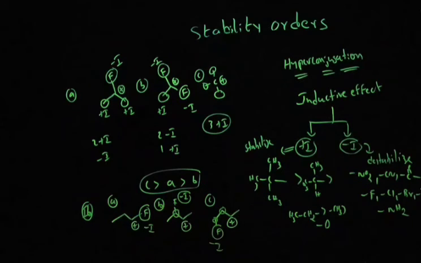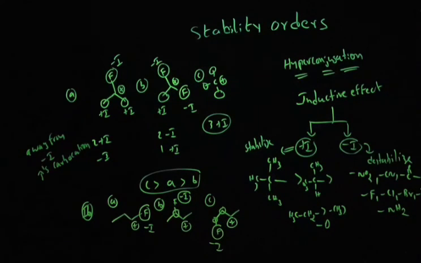Okay, according to inductive effect, as long as the carbocation is moving away from the minus I group, it will increase the stability of carbocation. Clearly you can see option C has enough distance between the minus I group and carbocation.